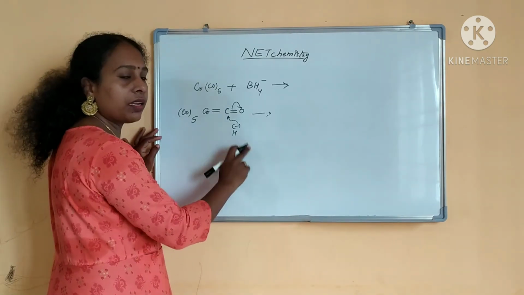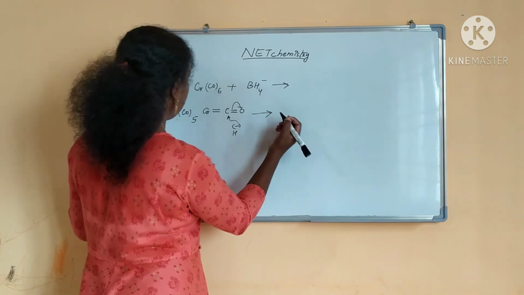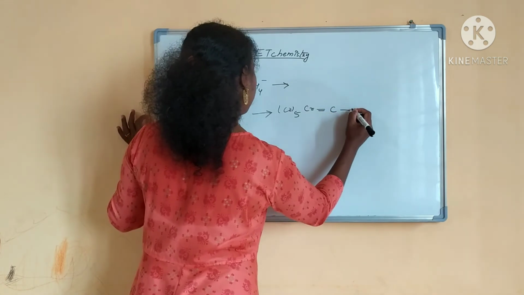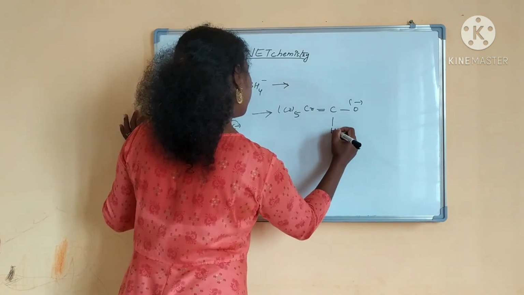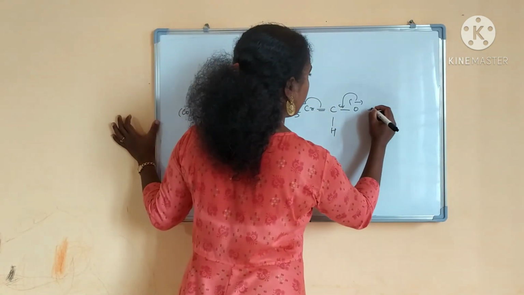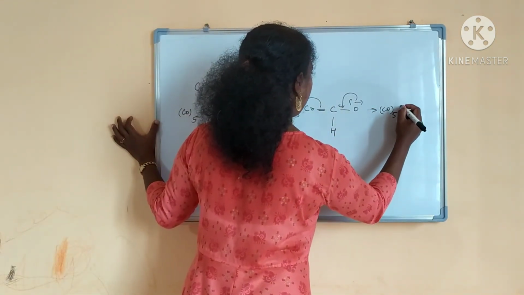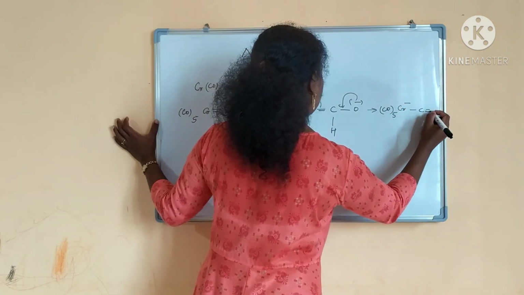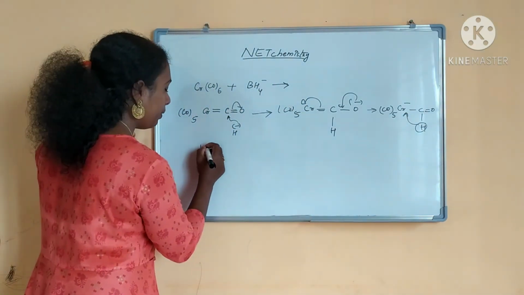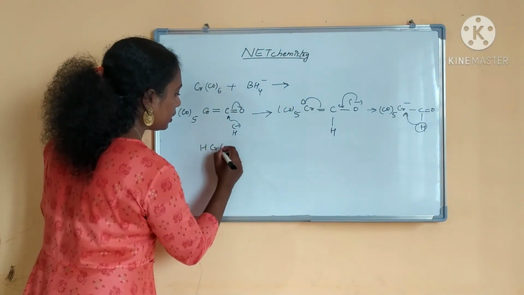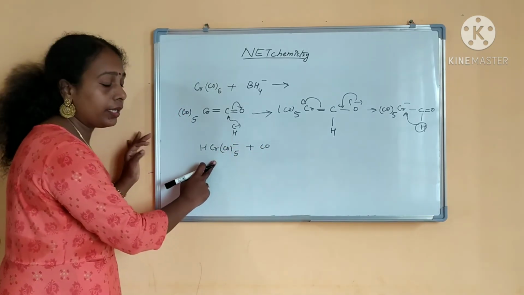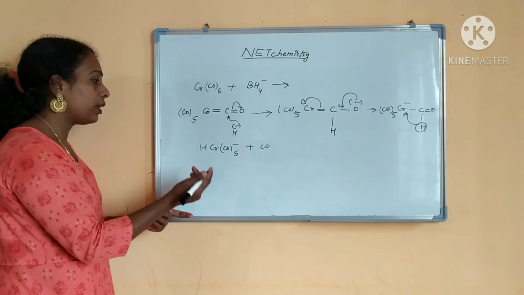I am writing the same way, the reaction will be the same, that is why I am writing CO5. This will come back and this will come here. CO5 Cr minus C double bond O hydrogen, then this hydrogen will shift here. Then we are getting HCrCO5 minus plus CO, right? This hydride will combine with another carbonyl.